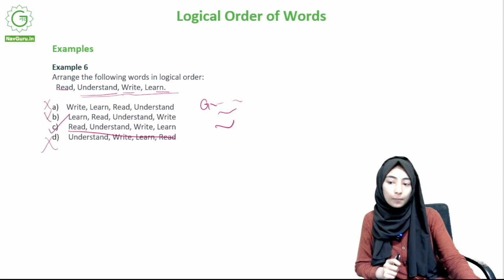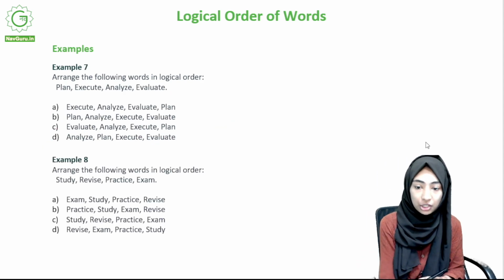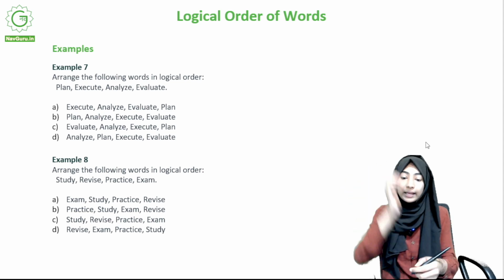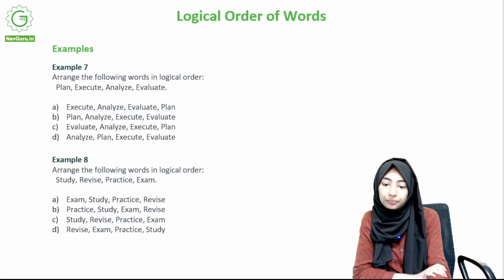Okay. Moving on. Arrange the following words in logical order. Plan, execute, analyze, evaluate. Okay. So again, execute, analyze, evaluate, plan. Analyze, execute, evaluate. Analyze, execute, plan, execute, evaluate. So first you plan something, you okay, so let's see, execute.